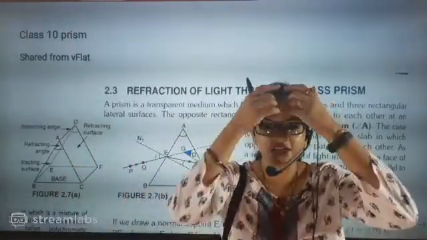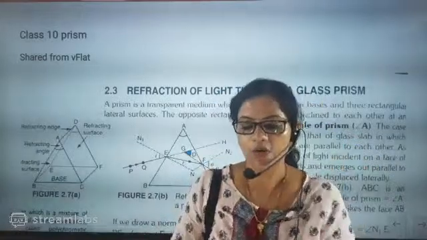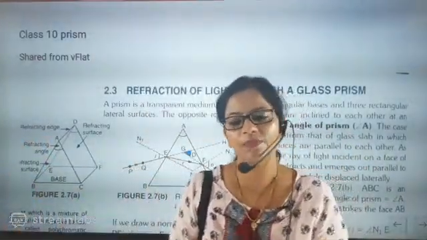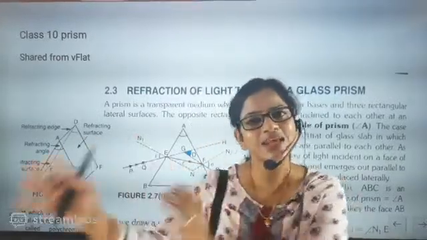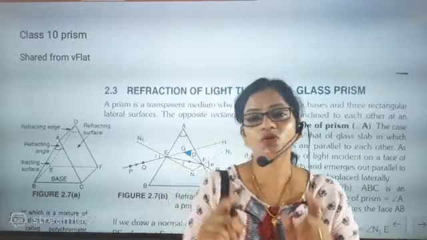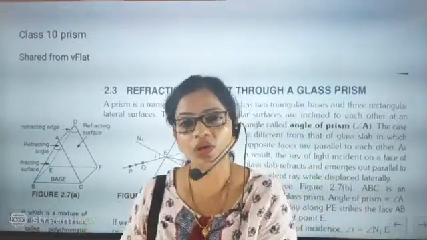Now without wasting time, I'm just going to start prism. Now what is the difference between a glass slab and a prism? If somebody tells you that only the shape difference is there between them, then you just tell them no, it's not only about shape. It's not only about shape.